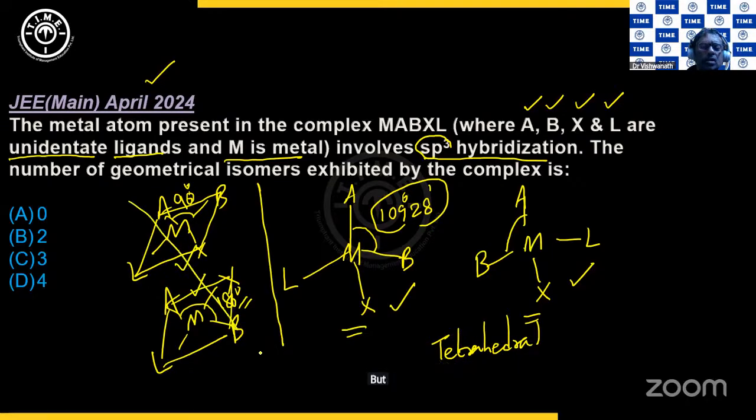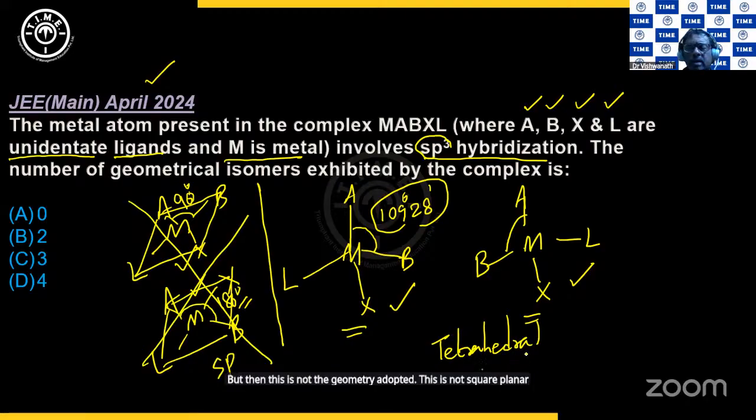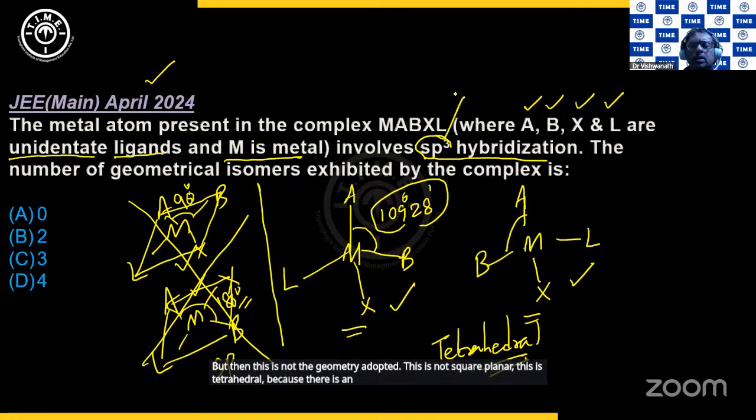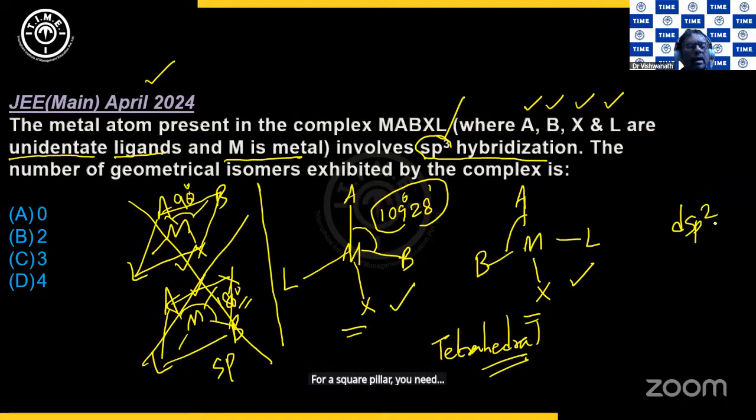But then this is not the geometry adopted. This is not square planar. This is tetrahedral because there is an sp3 hybridization. For a square planar, you need dsp2, right? So here there are no geometrical isomers. Option is A. Clear? Geometrical isomers are there only for a square planar or an octahedral, right? Not for a tetrahedral. Clear?